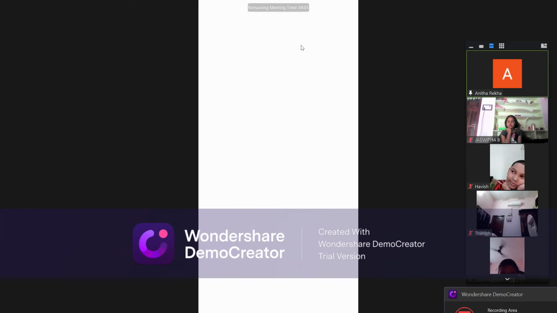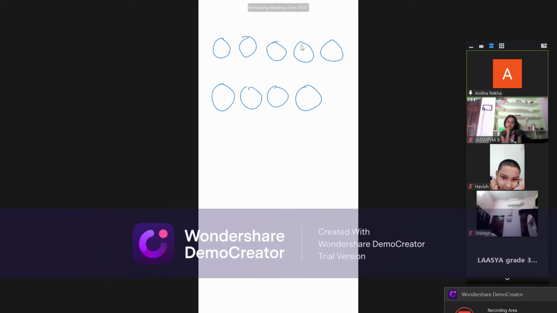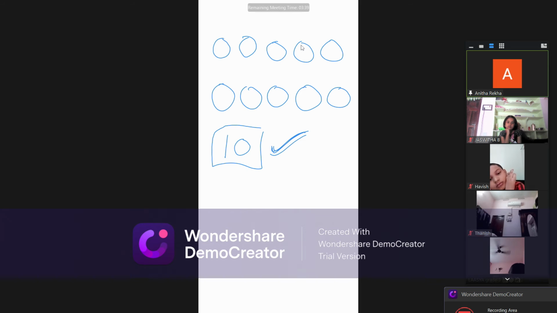I have 10 balls with me. Observe carefully. Balls: 1, 2, 3, 4, 5, 6, 7, 8, 9, 10. I have 10 balls with me and I want to give them to 10 children. Can you tell me how many balls each child gets? One ball. Very good. Each child will get only 1 ball.